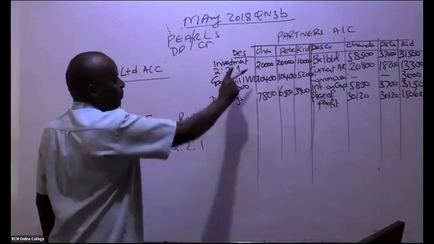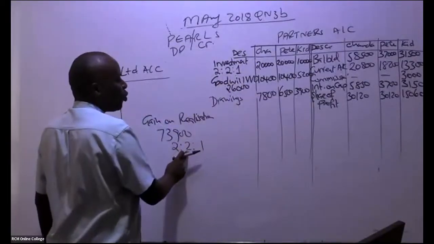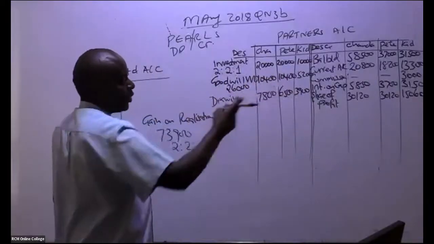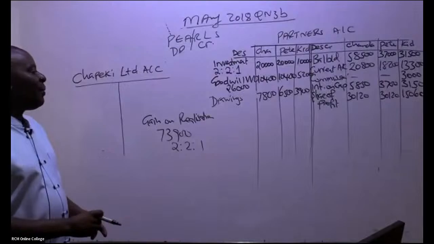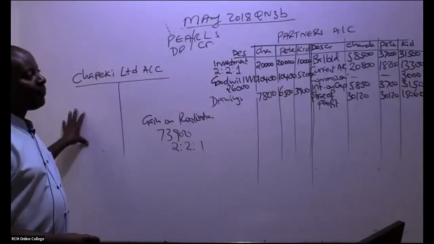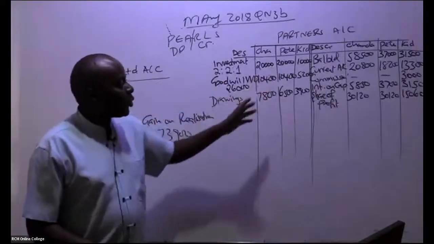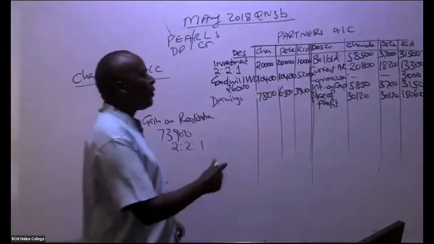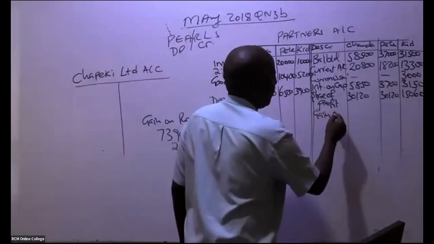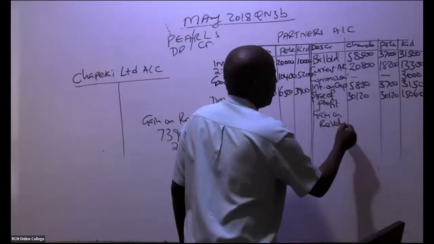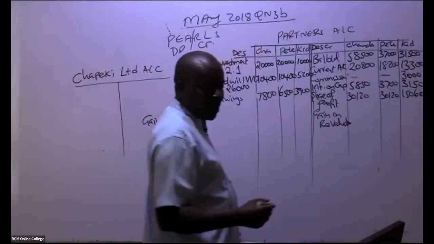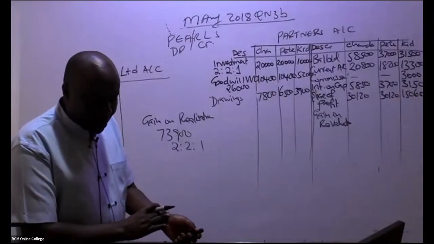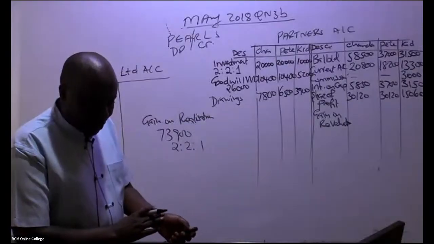So 2/5 for Chanda, 2/5 for Pete, 1/5 for Kidole. Where am I going to write this gain? Remember, the gain has come on the debit side. When these guys were getting commissions, when they were getting interest, when they gain, you credit their accounts. So come and give us here the gain. How much do we have here? I'm told 29,560, right?